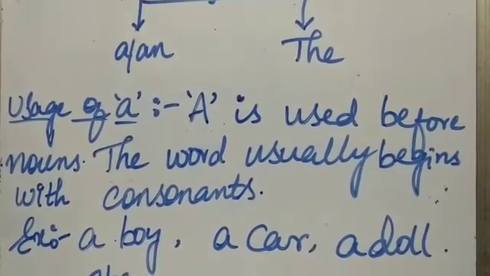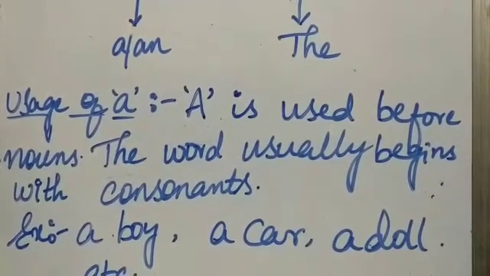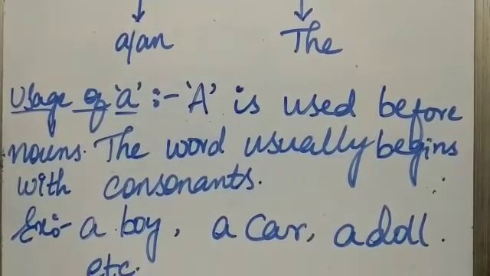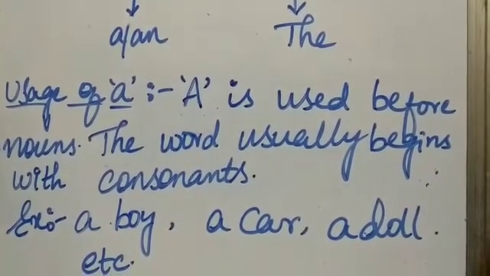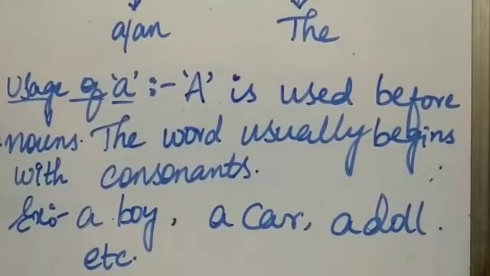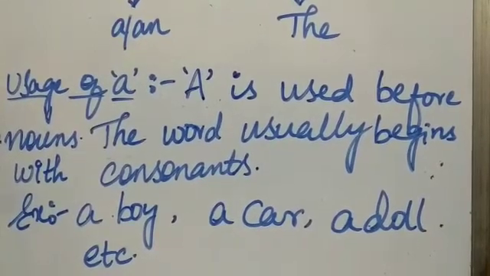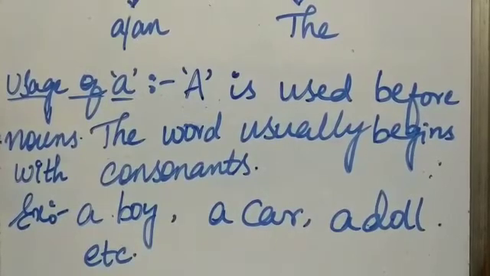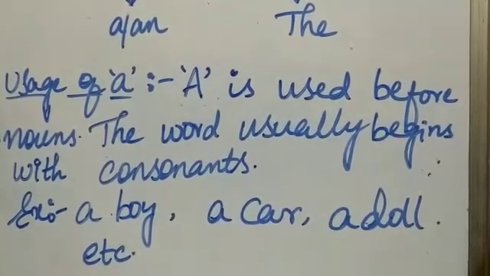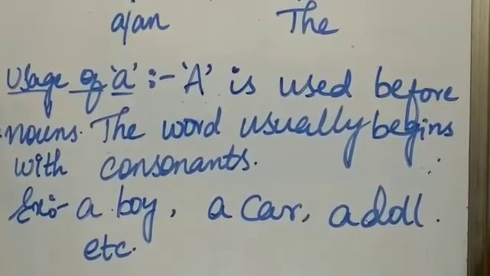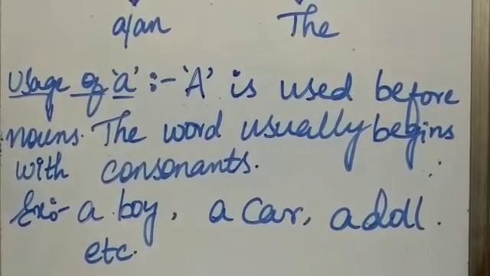What are the words? For example, a boy, because B is a consonant. A car, C is a consonant. A doll, D is also a consonant. It's not that only for B, C and D. We can write a number of examples for these 21 consonants. As you are all aware, we have 21 consonants.